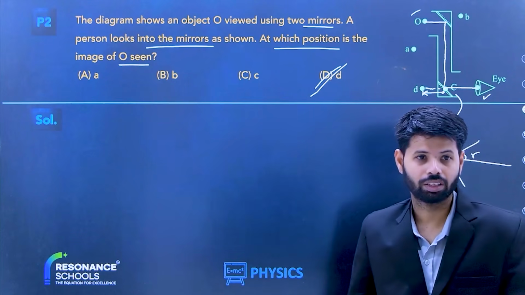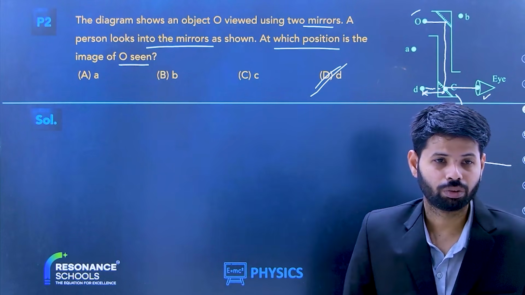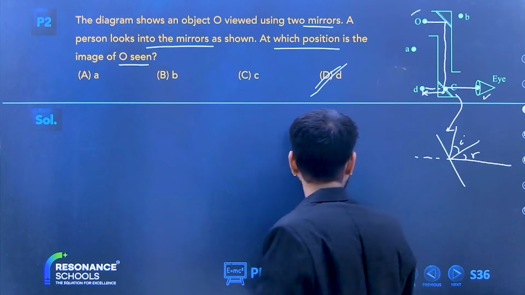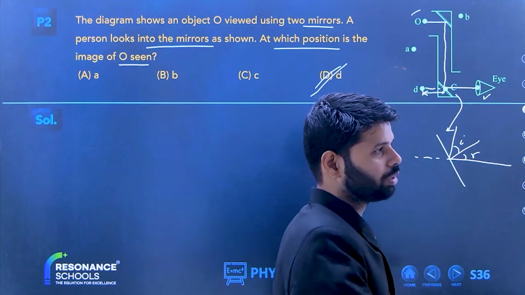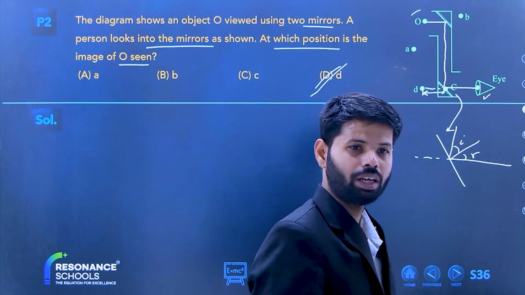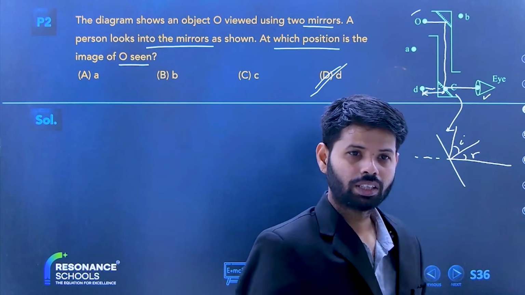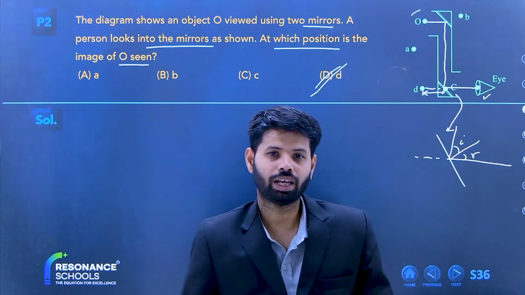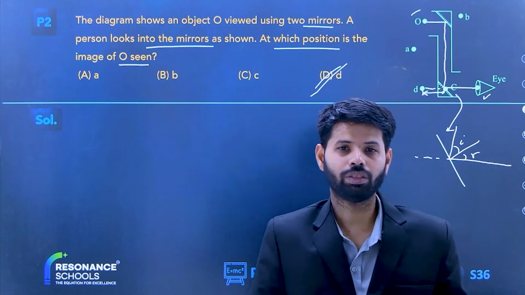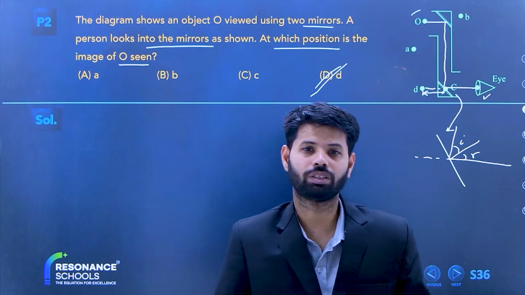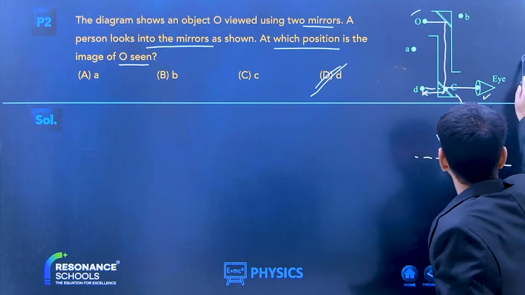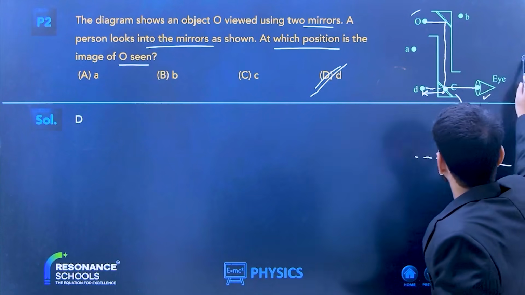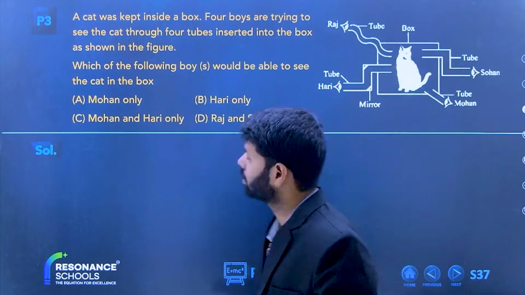But that is closed, no sir. Okay, yes, that is closed, beta. Your mirror is also closed, no? If you're standing in front of the mirror, that mirror is also closed from behind. Then how can you see? Right? Same thing happens here also. It is a virtual image, beta. Okay, sir. Okay. Next question. Come on, everyone. Tell me.